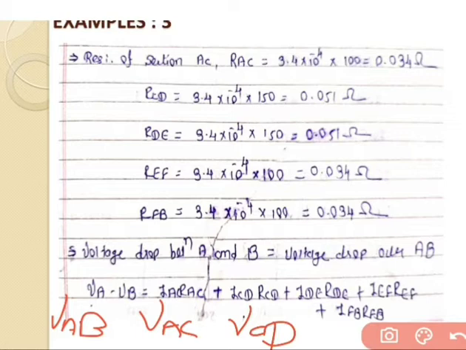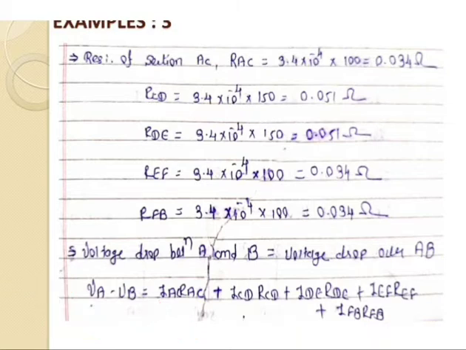Then the next step, VA minus VB is equal to IAC into RAC plus ICD RCD plus IDE RDE plus IEF REF plus IFB RFB. This is the equation for the voltage drop between A and B.